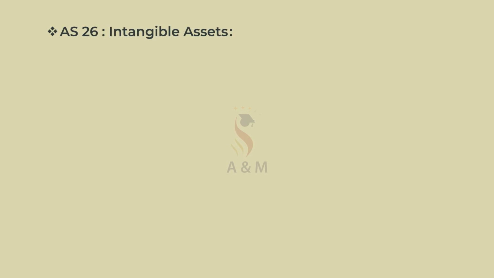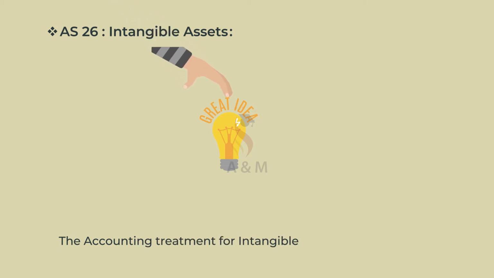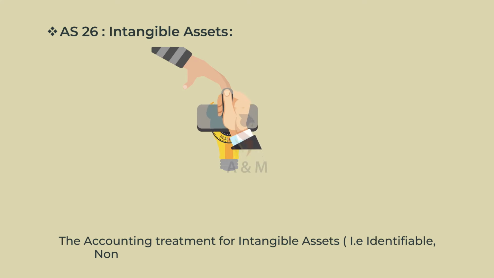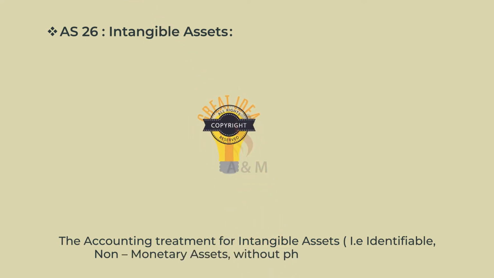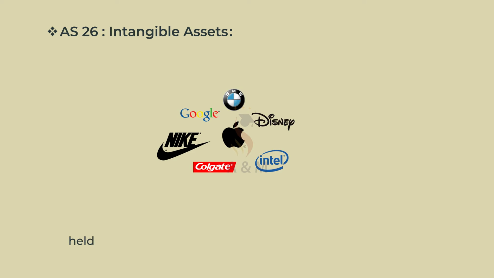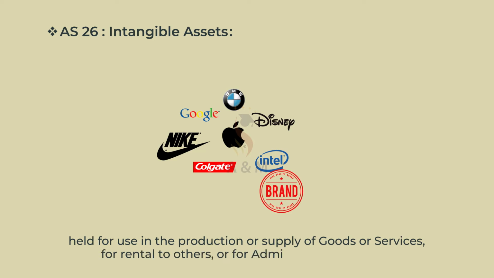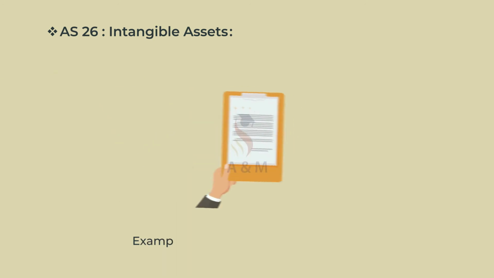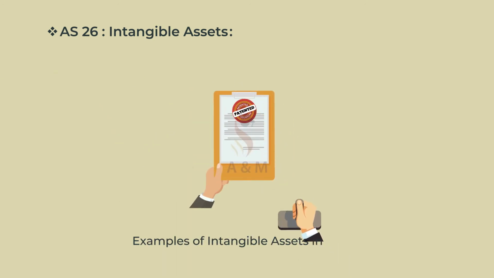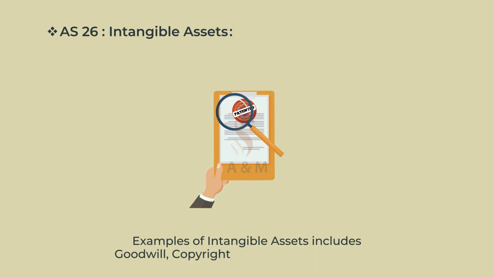Accounting Standard 26, Intangible Assets. Accounting Standard 26 prescribes the accounting treatment for intangible assets, that is, identifiable non-monetary assets without physical substance held for use in the production or supply of goods or services, for rental to others, or for administrative purposes. Examples of intangible assets include goodwill, copyright, patent, trademark, etc.